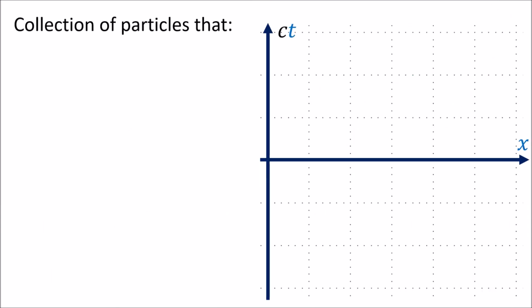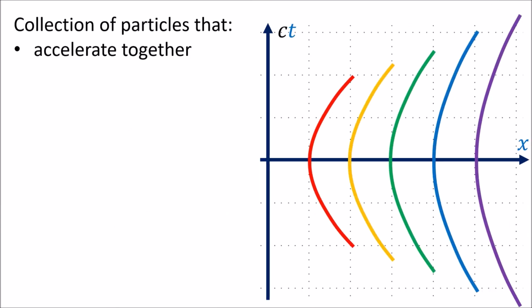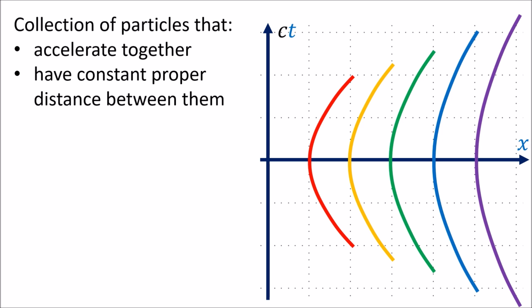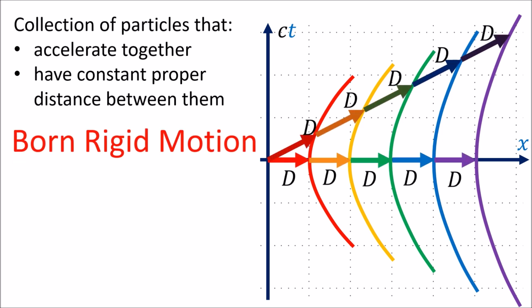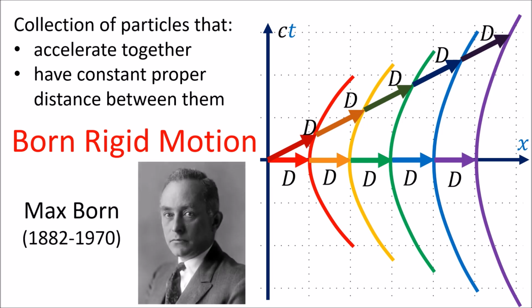When we have a collection of particles that accelerate together in such a way that the proper distances between them do not change, we call this Born rigid motion, after the physicist Max Born. And again, note that all of these spaceships have a common Rindler horizon located at the origin.